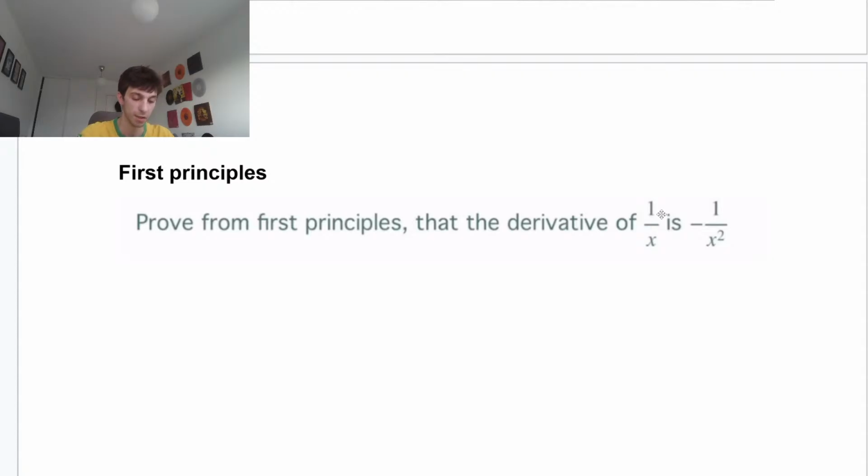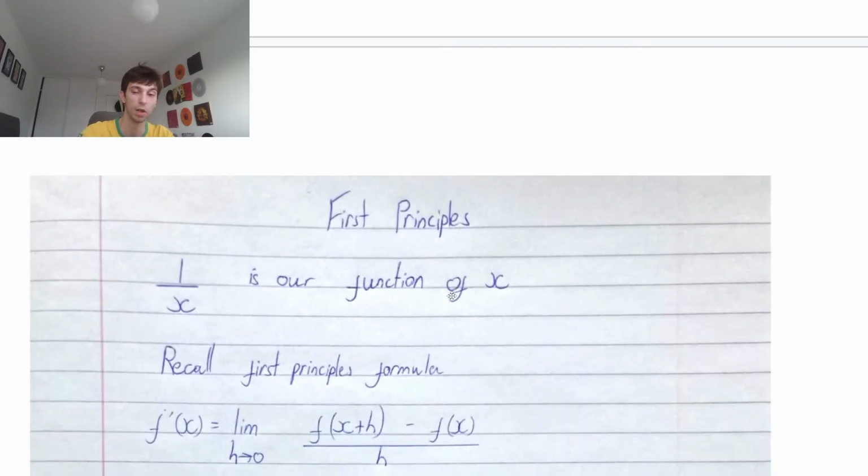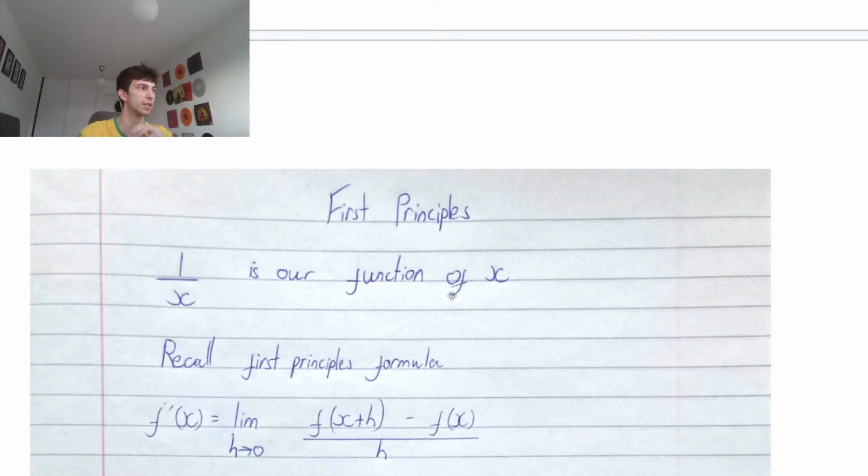So first thing we're thinking, guys, remember that first principles formula, okay? So 1 over x is our function of x. Recall the formula, guys. f dash x or dy dx, same thing, is the limit as h tends to 0 of f of x plus h. Remember, guys, f of x plus h means instead of plugging in x into our function, we plug in x plus h. It's not 1 over x plus h, it's 1 over x plus h. Common mistake a lot of people make. Minus f of x, all over h.